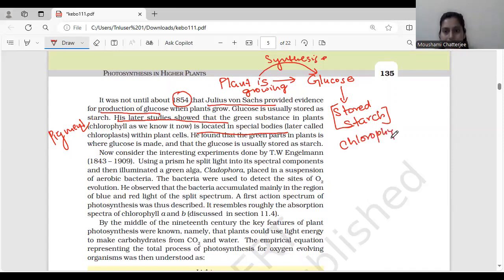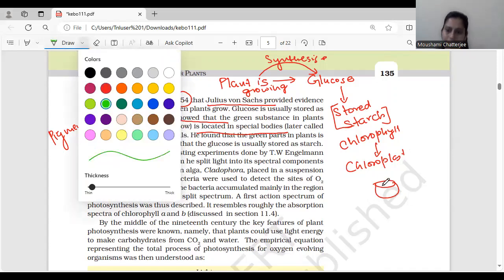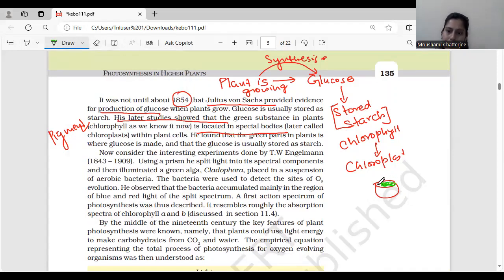Chlorophyll is a green color pigment which is present inside the chloroplast. The structure is somewhat like this, and you will have a green color pigment inside. Okay. So this is the green color pigment inside, which is the chlorophyll. And this is very important for the process of photosynthesis.